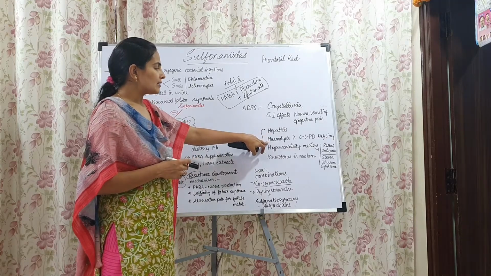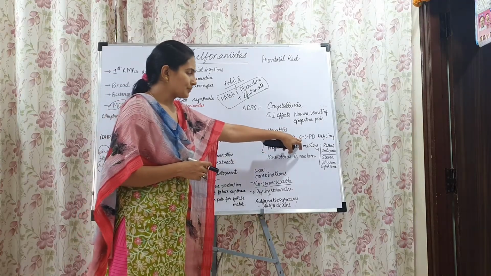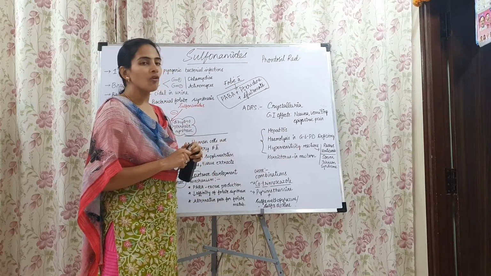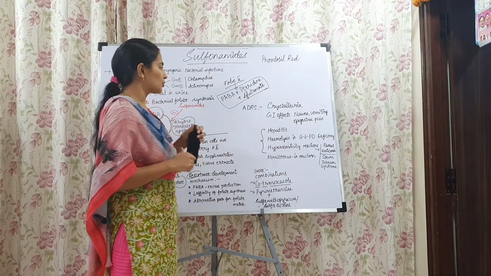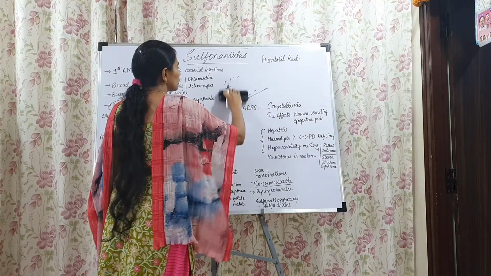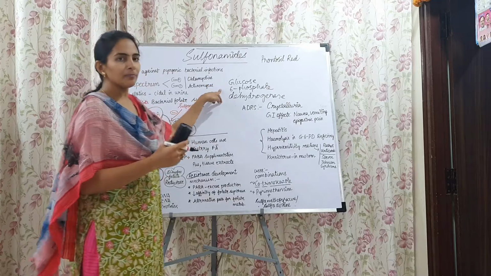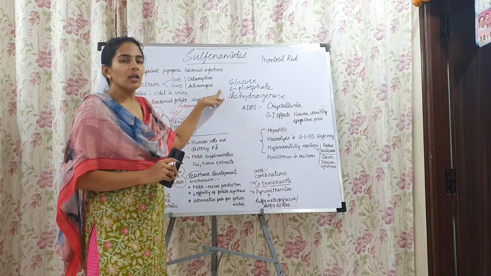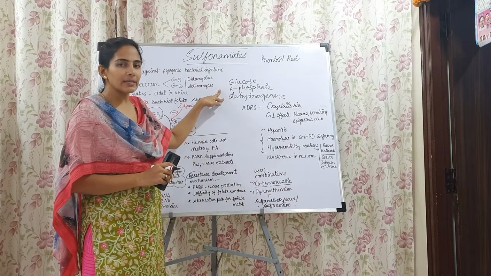And the next thing is hemolysis, especially in people who have a genetic deficiency of glucose 6-phosphate dehydrogenase. This enzyme, which is present in the blood, is responsible for the lifespan of the RBC.